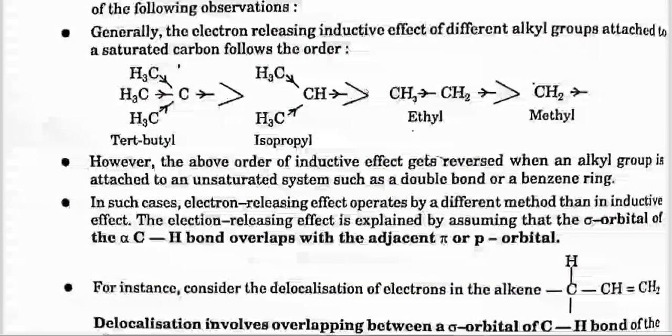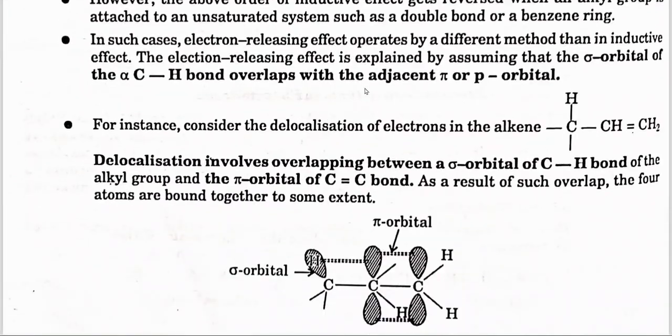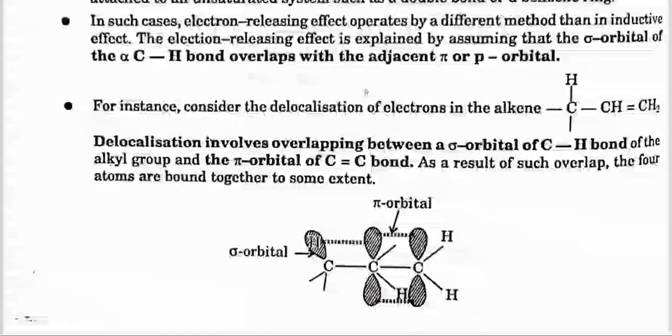The electron releasing effect is explained by assuming that the sigma orbital of the carbon-hydrogen bond overlaps with the adjacent pi or p orbital. For instance, consider the delocalization of electrons in the alkene. Delocalization involves overlapping between the sigma orbital of a carbon-hydrogen bond of the alkyl group and the pi orbital of the carbon-carbon bond. As a result of such overlap, the four atoms are bound together to some extent.